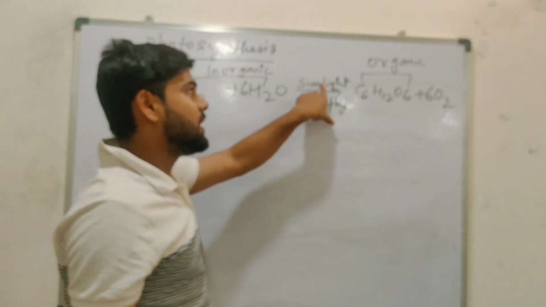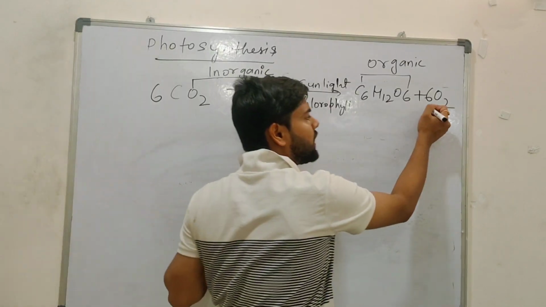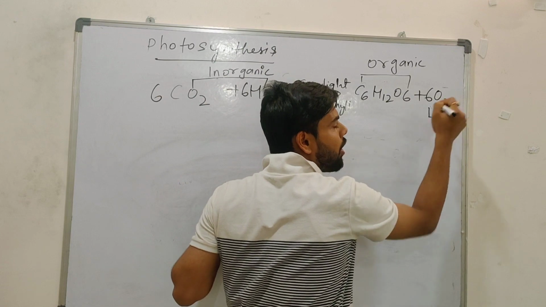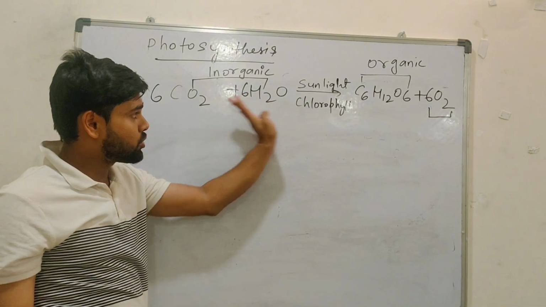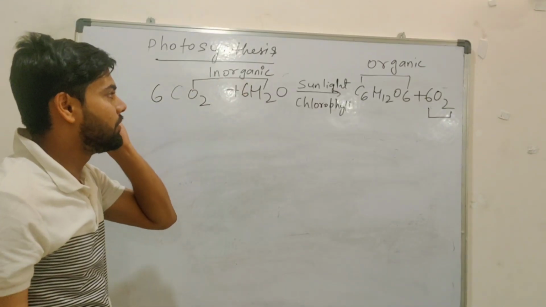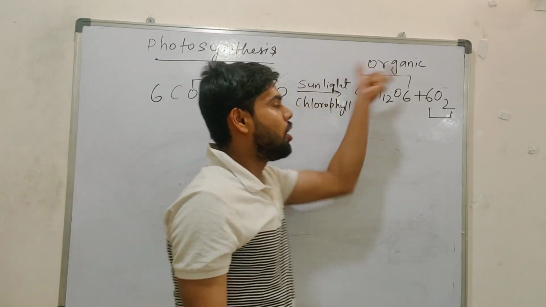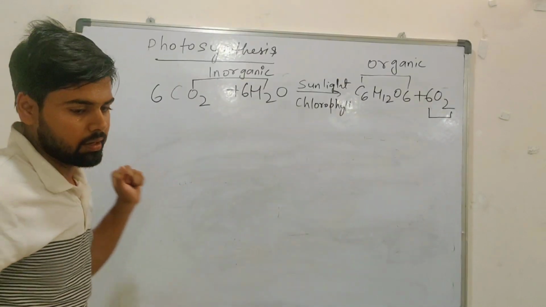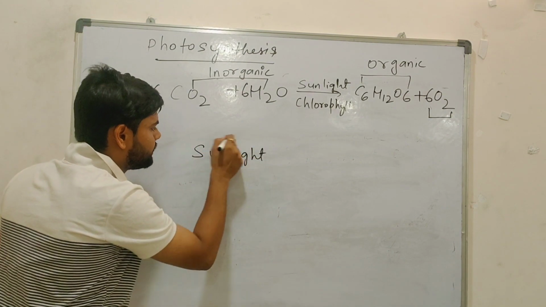In the presence of sunlight, with the help of chlorophyll. With that, one byproduct will come. What is that byproduct? Oxygen. Any doubts? Any one of you have any doubts in this equation? Carbon dioxide, water, inorganic, will convert into organic. Clear? Okay, sir.